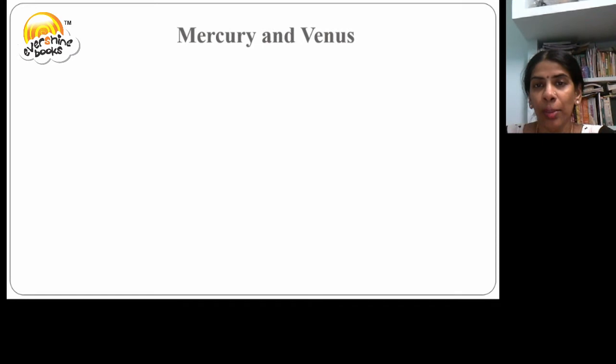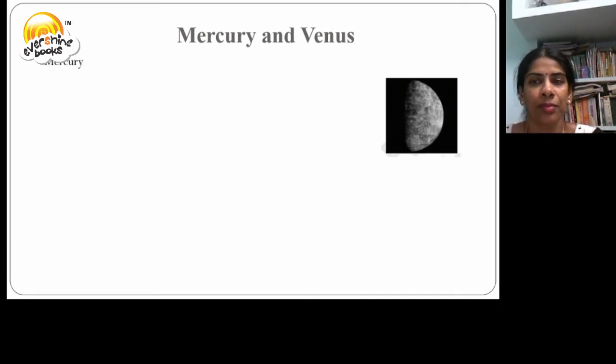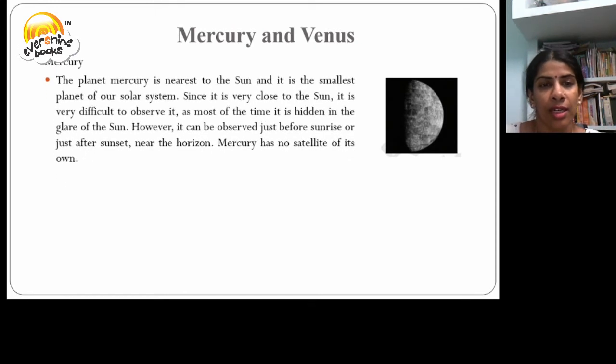Let us now discuss the planets Mercury and Venus. Mercury. It is the nearest planet to the Sun. It is the smallest planet in the solar system. It is very close to the Sun and hence it is difficult to observe. It is hidden in the glare of the Sun most of the time. However, we can see it before sunrise or just after sunset near the horizon. Mercury has no satellites, that is, no moons of its own.